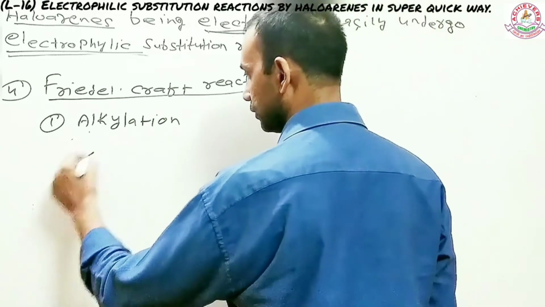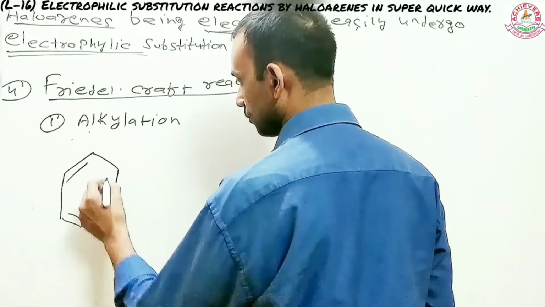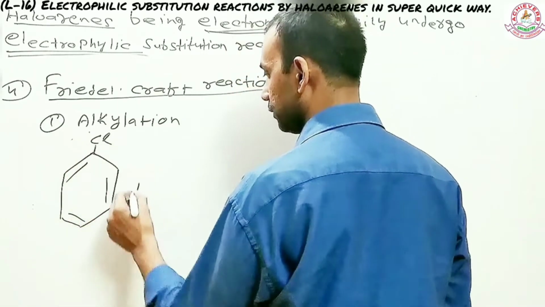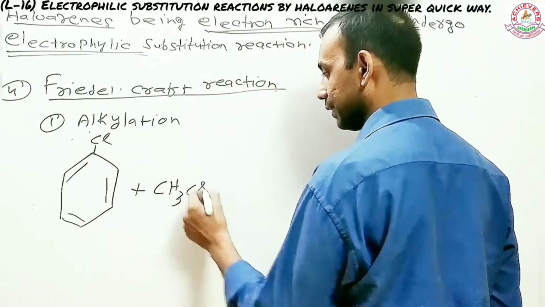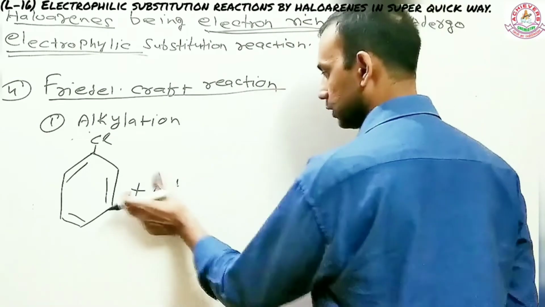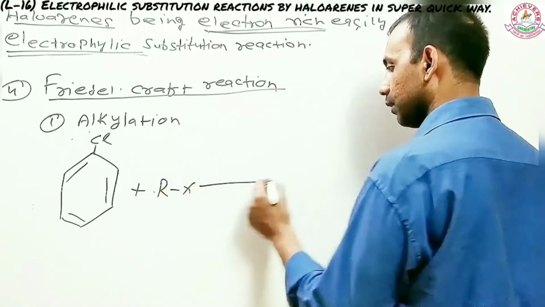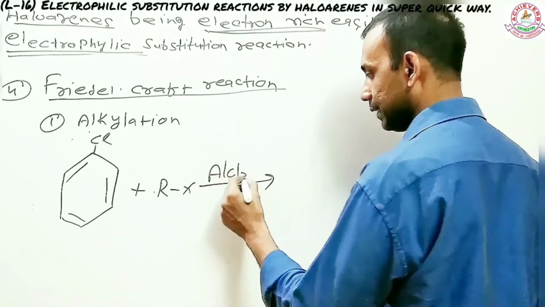The alkylation is about when a haloarene like chlorobenzene reacts with a haloalkane like CHCl3, or I should also write a haloalkane like RX, in presence of AlCl3.